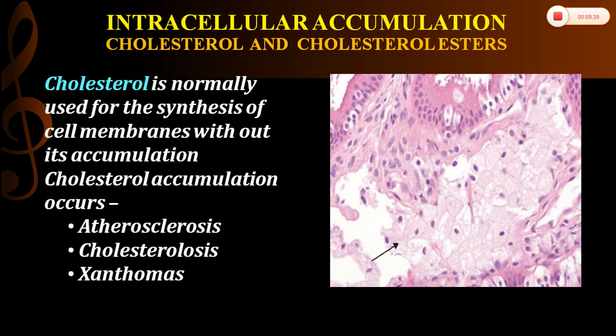Next is accumulation of cholesterol and cholesterol esters. Cholesterol is normally used for the synthesis of cell membranes without its accumulation. But cholesterol accumulation will occur in some instances, for example in case of atherosclerosis, there will be accumulation of cholesterol and cholesterol esters. It will be there in the lipid vacuoles in the smooth muscle cells as well as in the intimal cells of the blood vessels, and also in cholesterolosis.